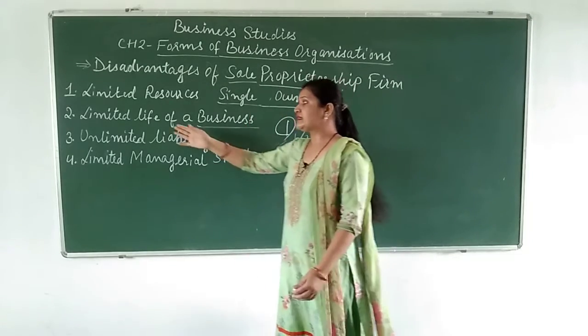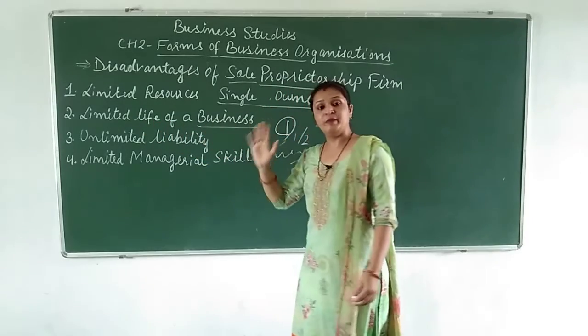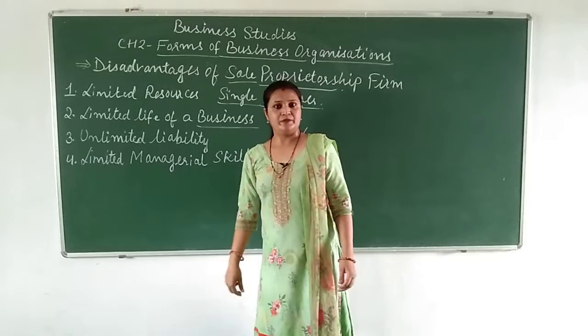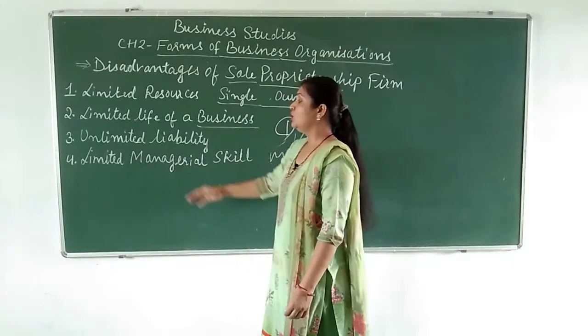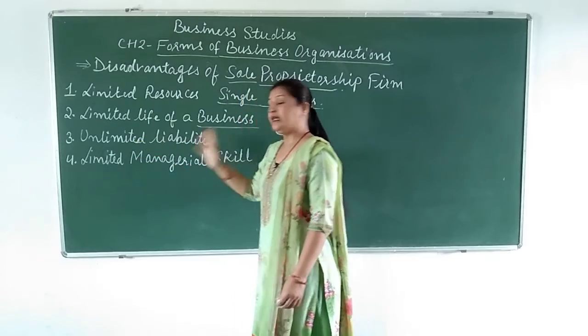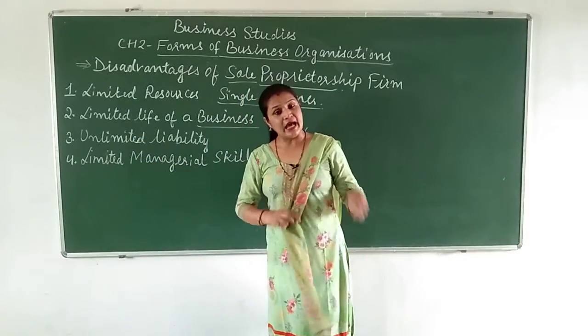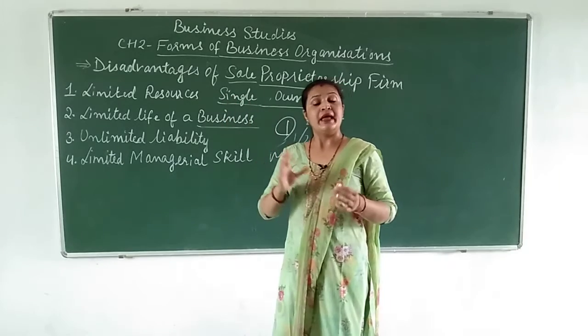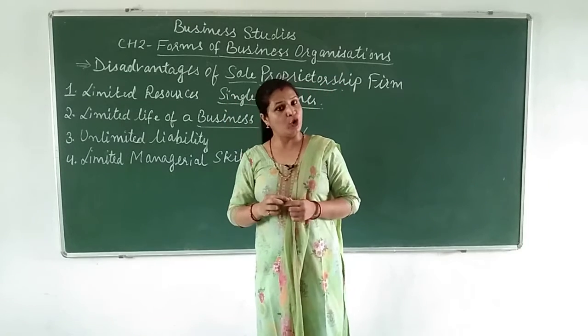So that's why we are saying here limited life of a business. In a sole proprietor, the life of the business is limited. Now the third disadvantage is unlimited liability. The liabilities of the sole proprietorship firm are unlimited.